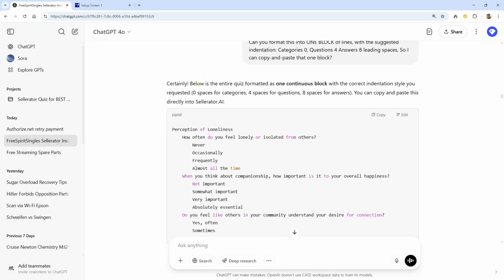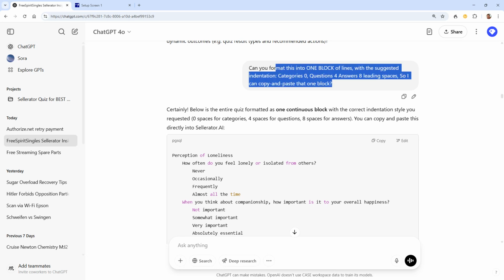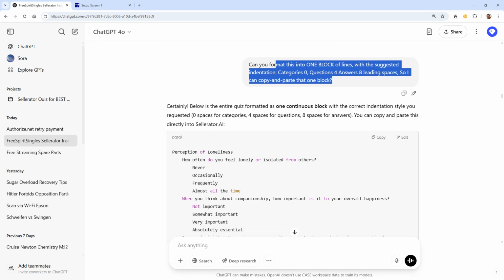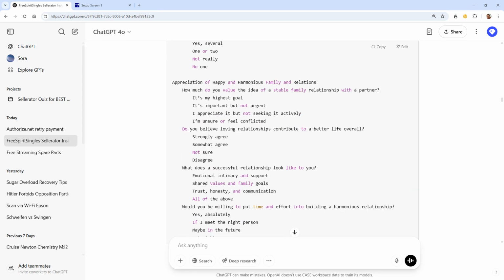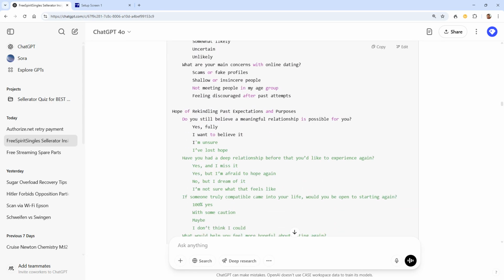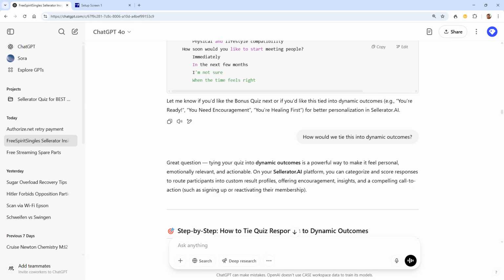I basically said, great. Now, can you format this into one block? 0 spaces, 4 spaces, and 8 spaces. And then I can copy and paste this one block in one shot into the database. Right? And then the database will be able to give us the questions manually. Now, here's a couple more tricks that are quite interesting.